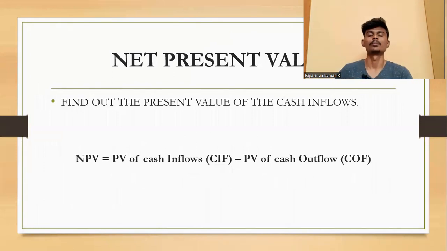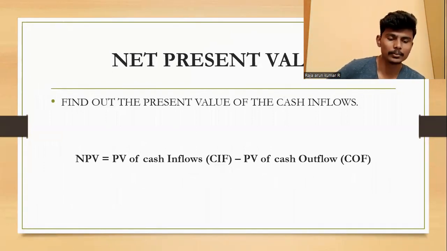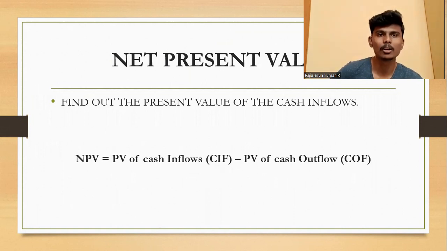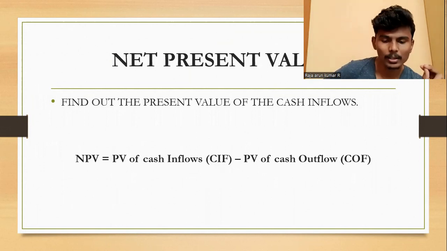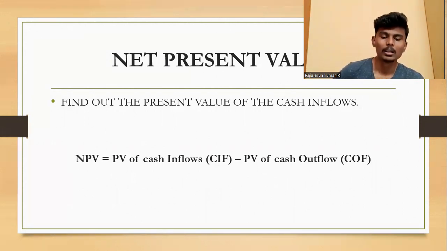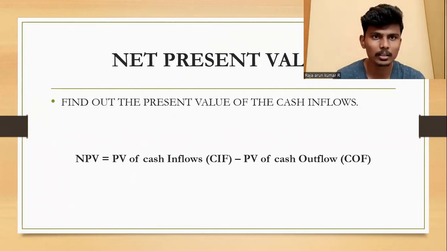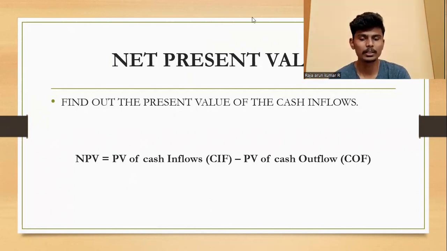Net present value: find out the present value of the cash inflows. This is the basic meaning of net present value. The formula for net present value is NPV equal to PV of cash inflow (CIF) minus present value of cash outflow (COF). This is the formula. I hope you understand the concept of net present value, and I completed the profitability index concept also. We see the profitability index concept.